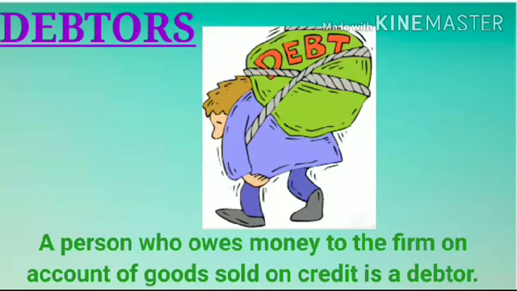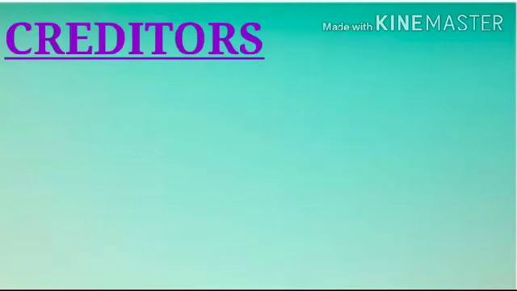Debtors mean a person who owes money to the firm on account of goods sold on credit. The term debtors involves the total amount of money which customers owe to the firm. When goods are sold on credit, the money which the customers have not paid for receiving goods and services represents debtors. Loans and advances granted by the firm are not included in debtors.